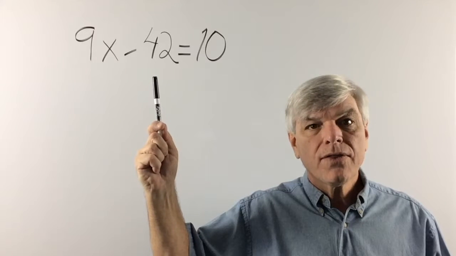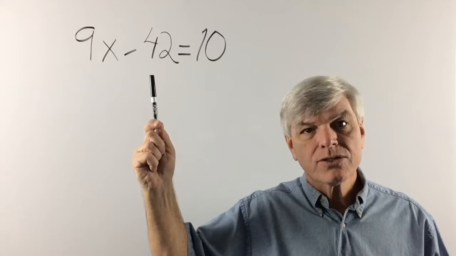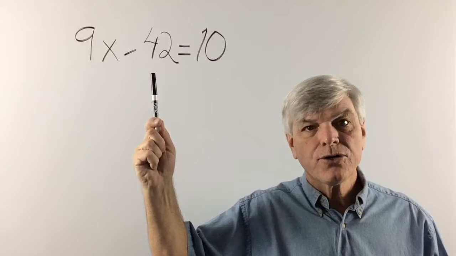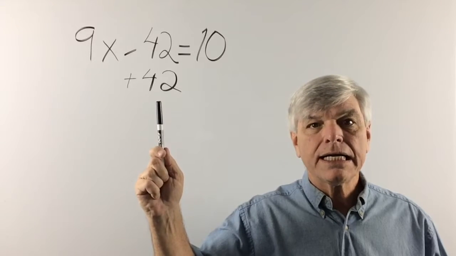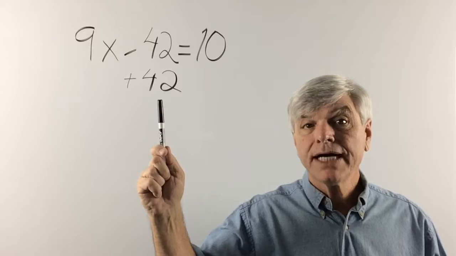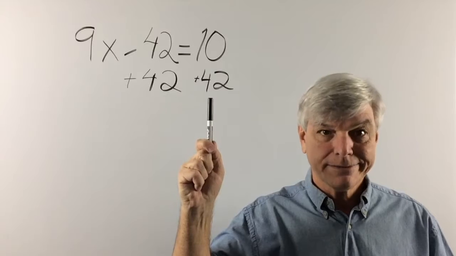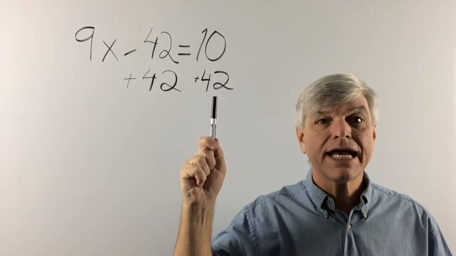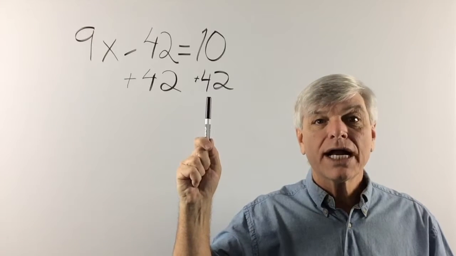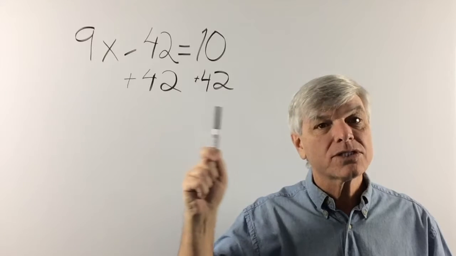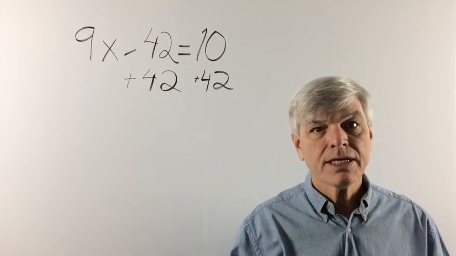And we know that according to the systems that we've been using, we're going to get rid of the negative 42 first by adding 42. That's right. And did you forget something? Huh? Did you forget something? That's right. Whatever you do to the left-hand side, you have to do to the right-hand side. We're going to add positive 42 to both sides of the equation.